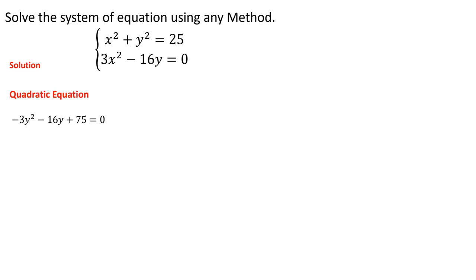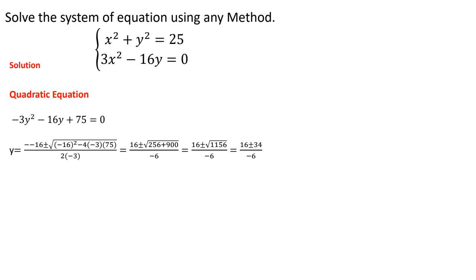Here we're going to solve the quadratic, and when we use the quadratic equation, we end up with two solutions. We have y equals negative 25 over 3 and y equals 3.